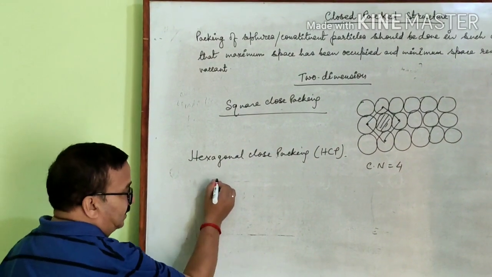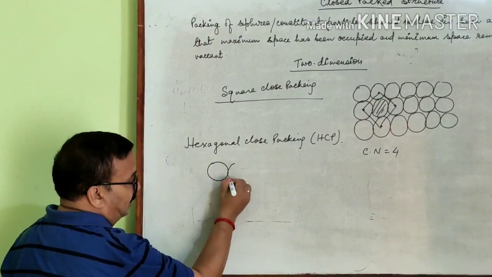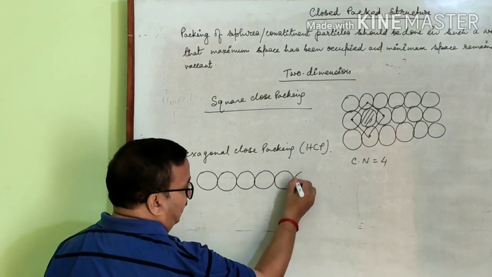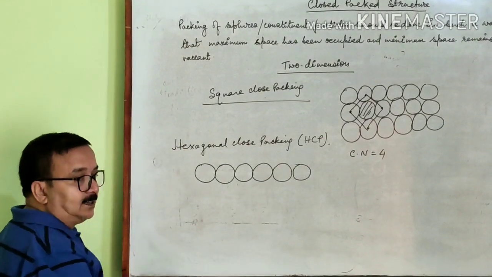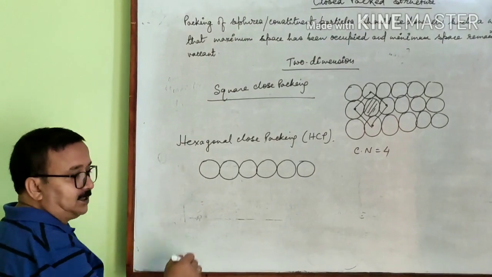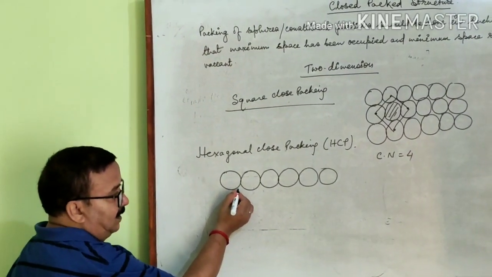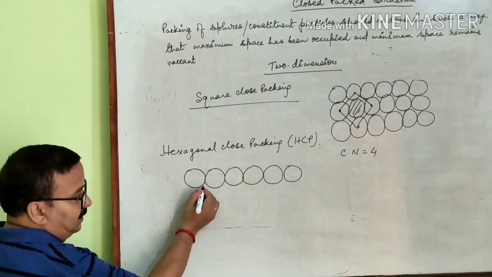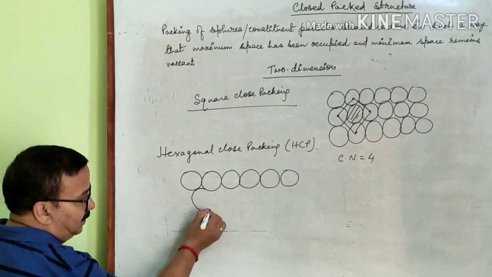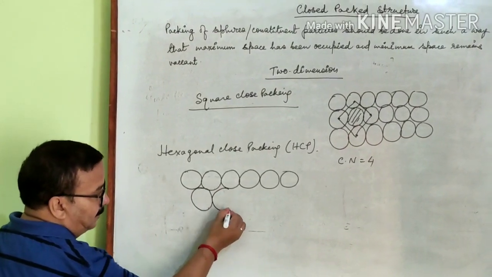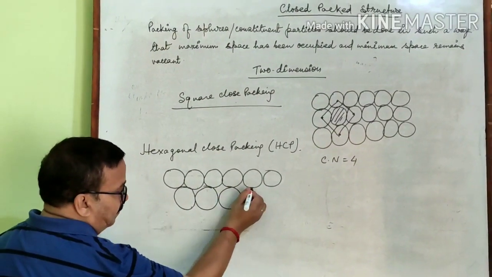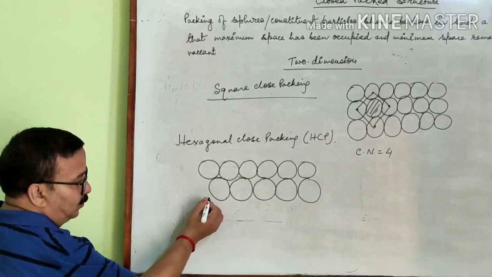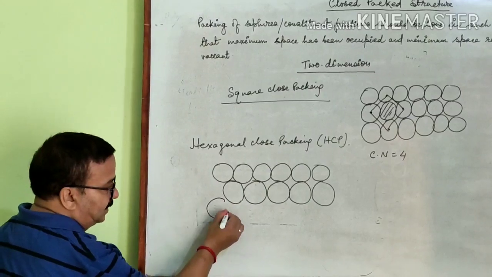Now let us take an example. Here the arrangement of the particles is in this way. This is the first layer. The second layer we have to make in such a way that the spheres lie at the depression of the first layer. This is the depression, so here we have to make it, we have to start from here, in this manner. Then we start again from here.